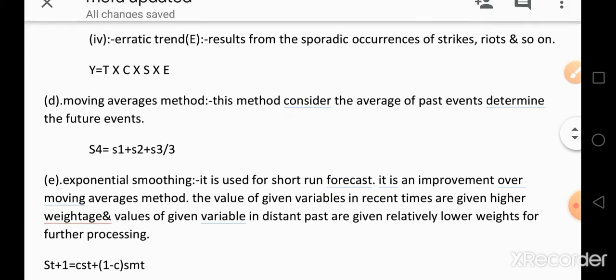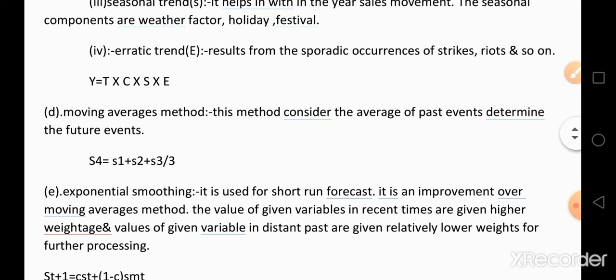In erratic trend, it results from the sporadic occurrence of strikes, riots, and different types of environmental disasters.